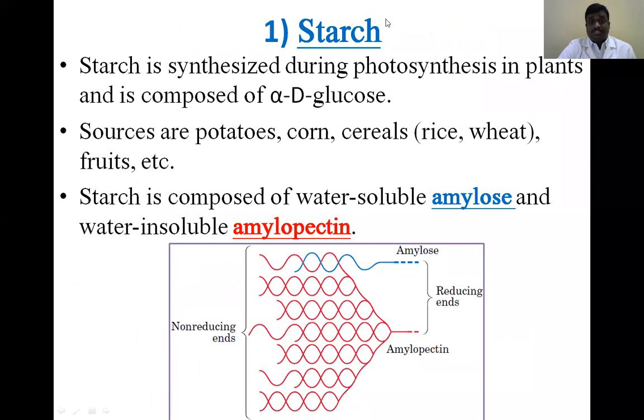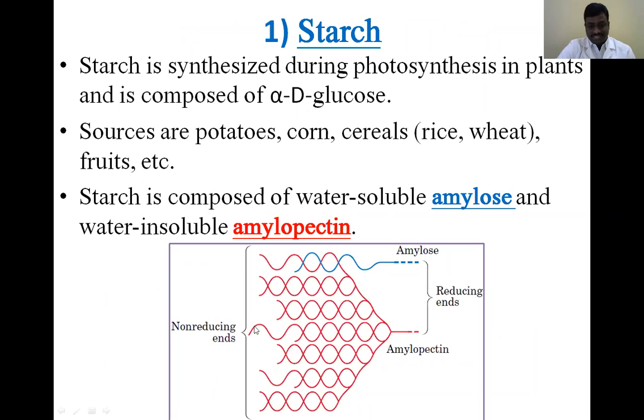The first one is starch. Starch is a homopolysaccharide with repeated D-glucose units. More than 10 repeated glucose units are present in the starch molecule.